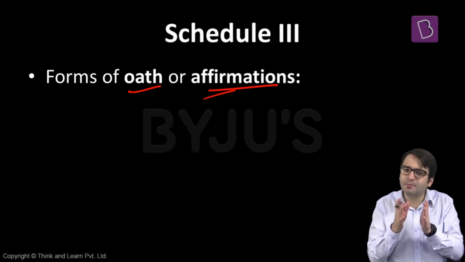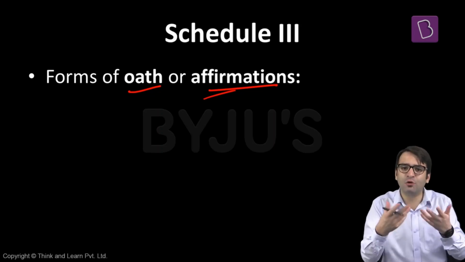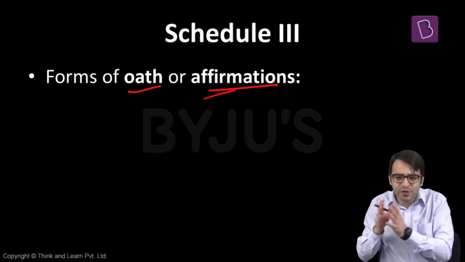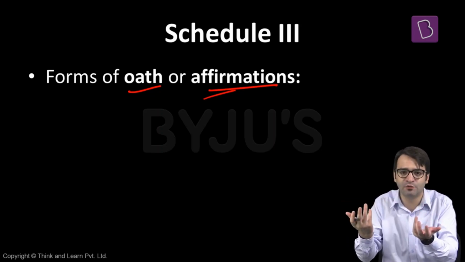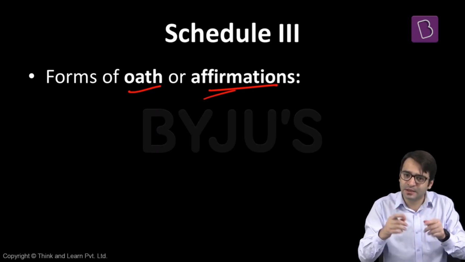Here lies the difference. Before a minister, a governor, a judge assumes office, before the CAG assumes the office, he or she is to be administered oath or affirmation. Oath is for believers: I swear in the name of God. Affirmation is for those who do not believe in the idea of God or who are confused about the idea of God. What they say is, I solemnly swear that I will bear true faith and allegiance to the Constitution of this country. And these oaths or affirmations are mentioned under Schedule 3 of the Indian Constitution.